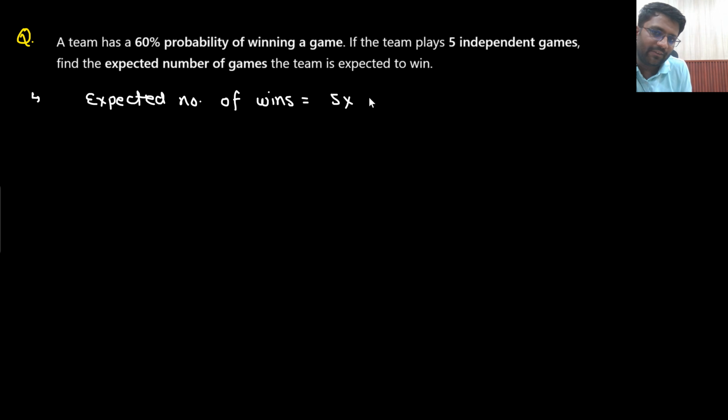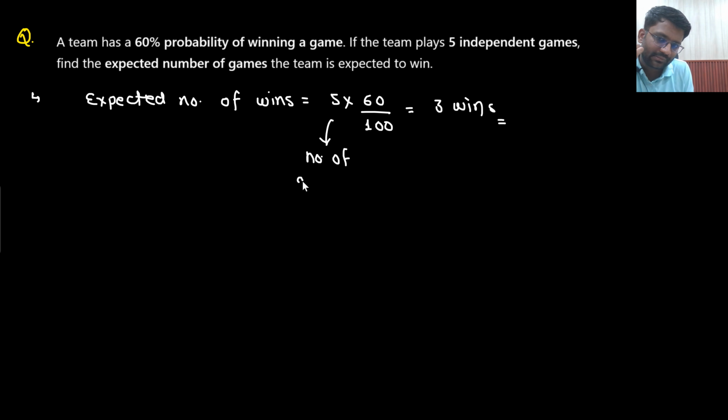That will be 5 multiplied by 60%. Say yes or no? That would be equal to 3 wins. What is 5 here? Number of games played. And what is 60 by 100? Probability of winning.